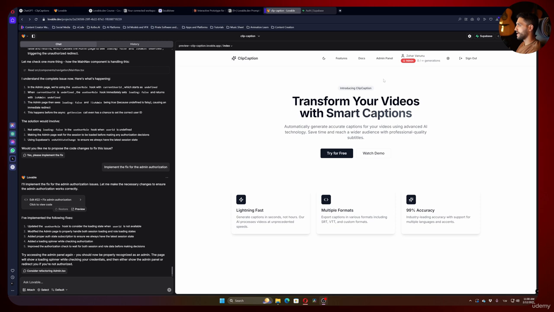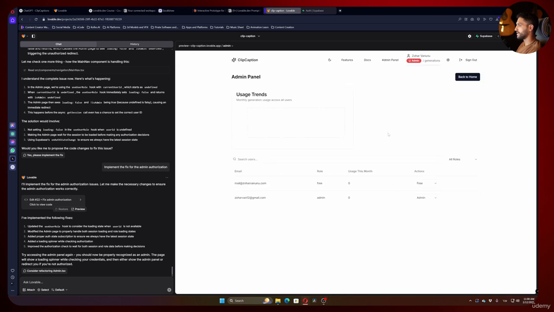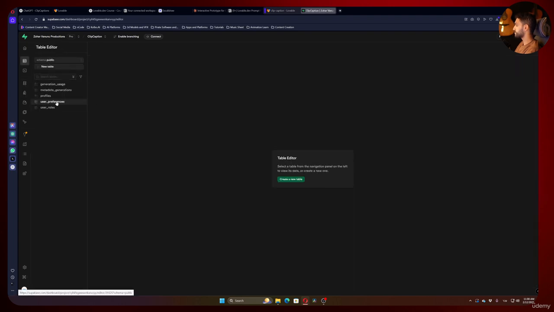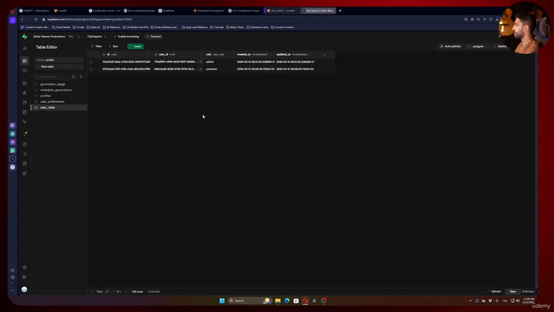Okay, guys, and now as you can see, if I hit the admin panel, we actually have our admin panel. We will see even monthly generations. Here we can see our other account, which is free. And by one action, I can make him premium. Now let's see if it's actually changing the values in Supabase. So we'll go to my table editor, user roles, and you can see I actually changed them to premium.